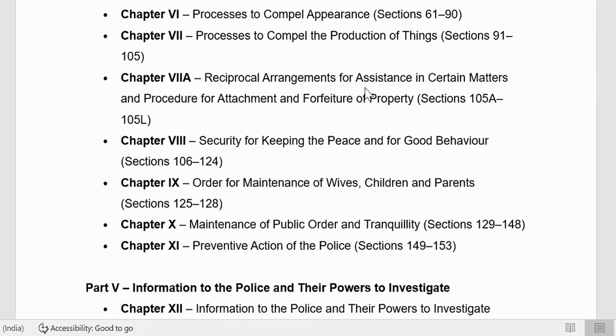Earlier, I think they have made 7A, they have made the new chapter actually in BNSS. They have made it into chapter 8 actually. Okay, here this is CrPC. In BNSS, they have made reciprocal arrangements as chapter 8. So you have to just remember that one.